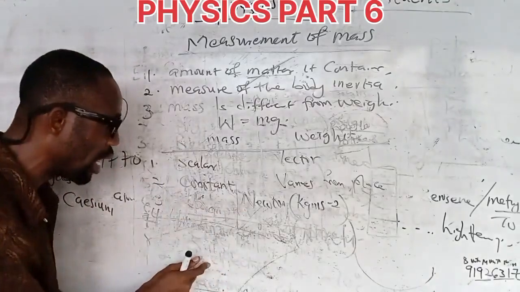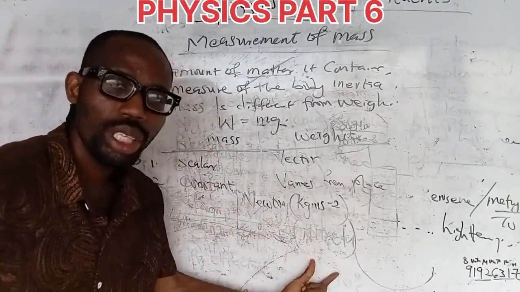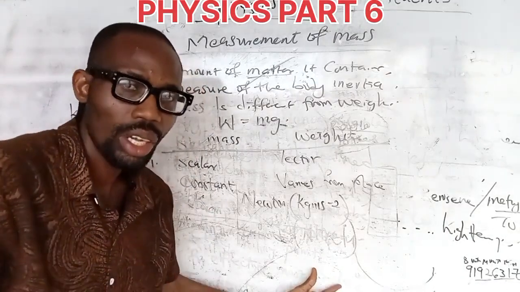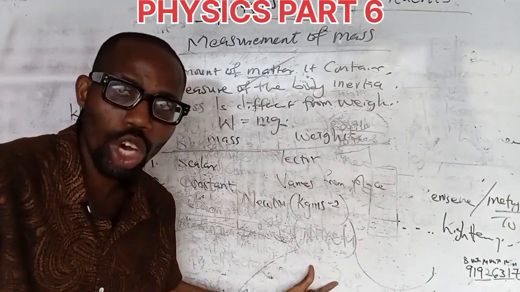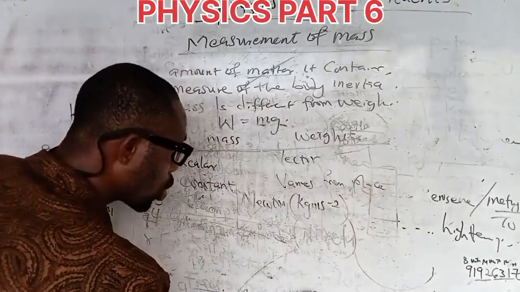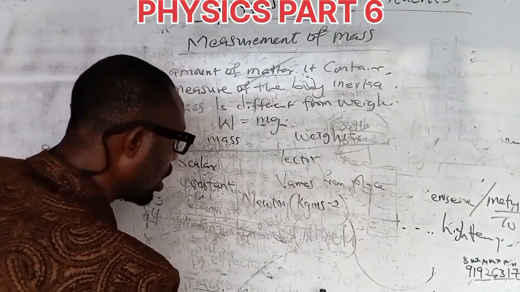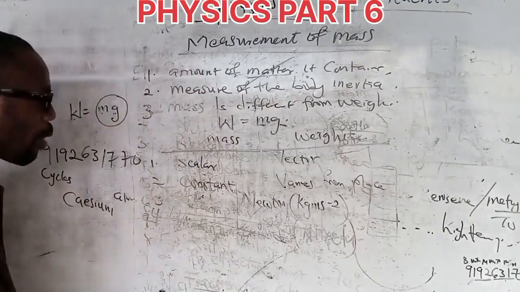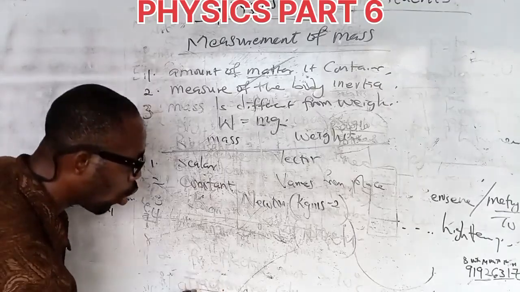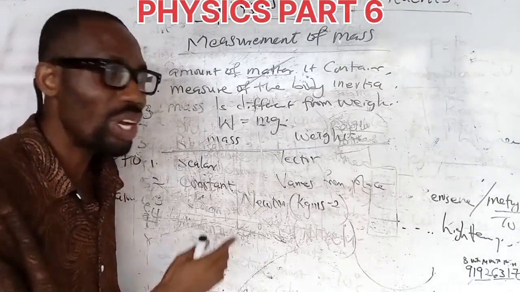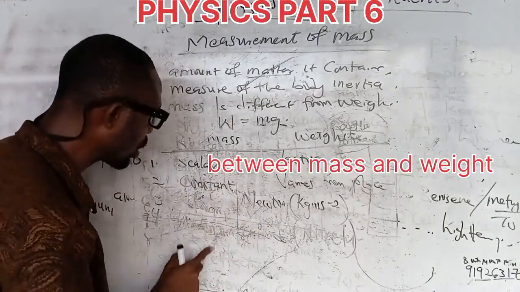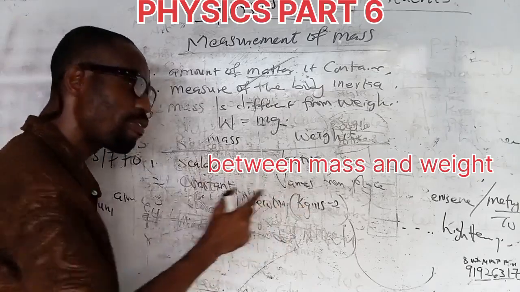The spring balance, used for weight, works on the principle of Hooke's law. The chemical balance, top pan scale and the rest work on the principle of moment. With this, you've been able to differentiate between mass and weight.